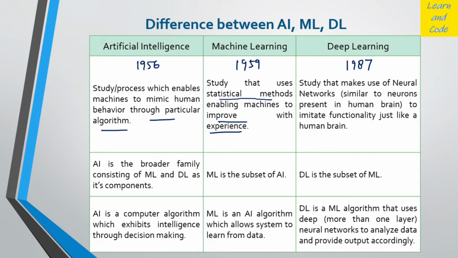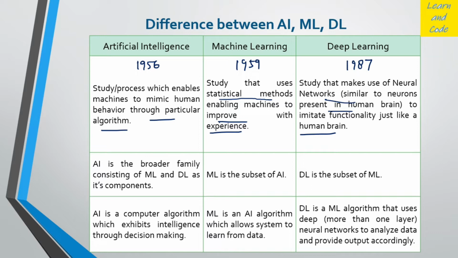And when we talk about deep learning, obviously it is a subset of machine learning and it is a specialized neural network. It mimics the behavior of the human brain. In our brain, we have neurons that are the computational units, and the outputs from those computational units help us in taking decisions. The same kind of thing we are doing in deep learning. It imitates the functionality of the human brain with the help of neural networks, and these are deep neural networks.